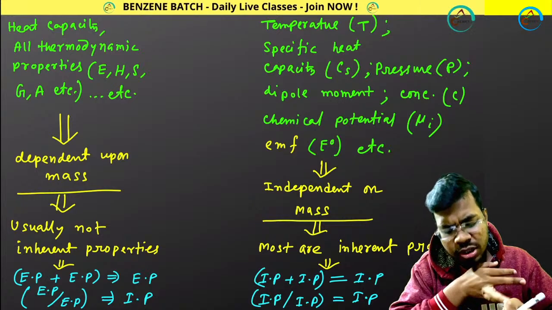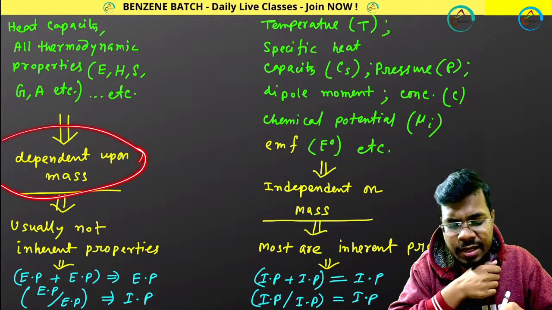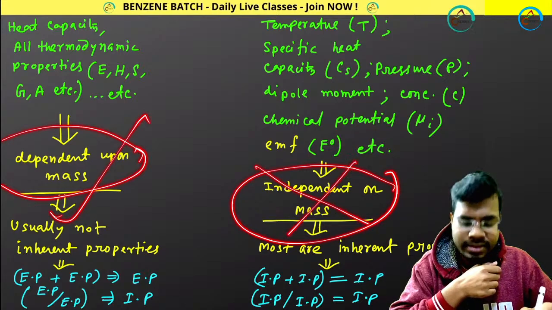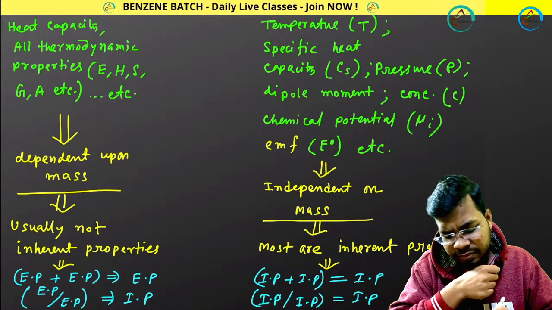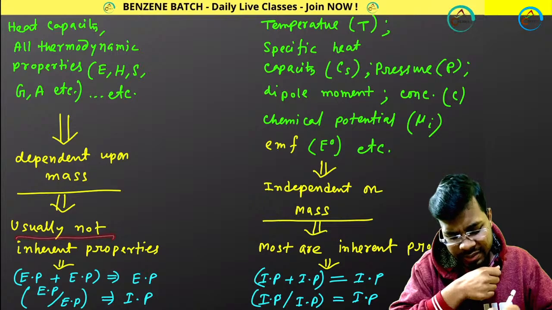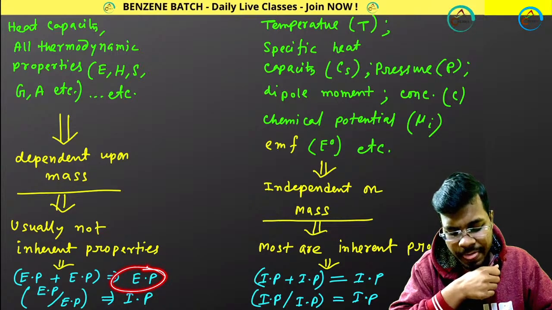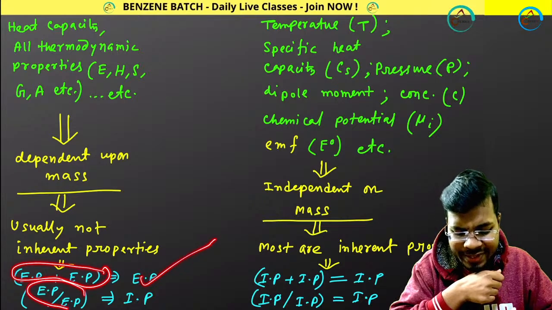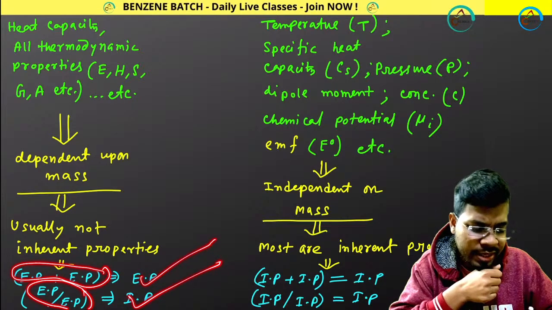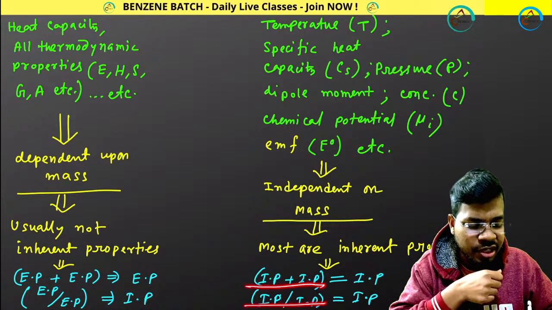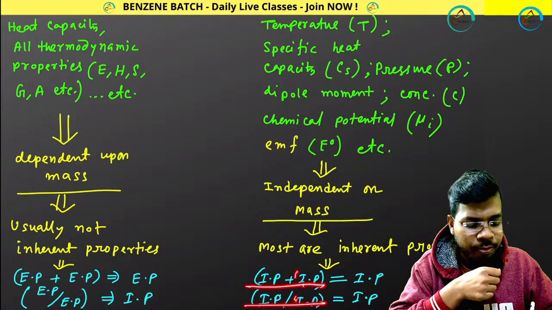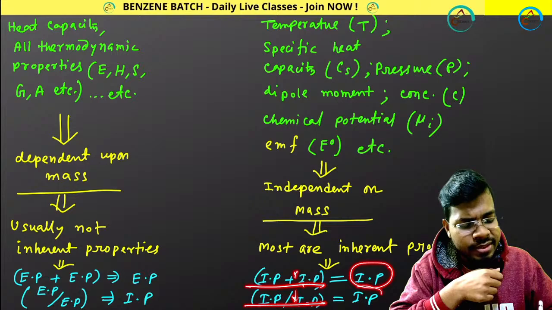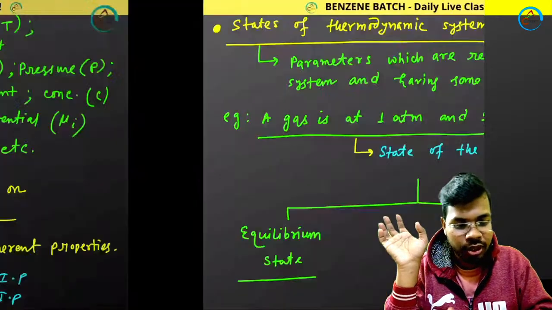Great. The most important thing is that an extensive property depends upon mass, while an intensive property is not dependent upon mass. If you add two extensive properties, you get an extensive property. If you take the ratio of two extensive properties, you get an intensive property. Similarly, addition and division between two intensive properties will always give you an intensive property. Perfect.